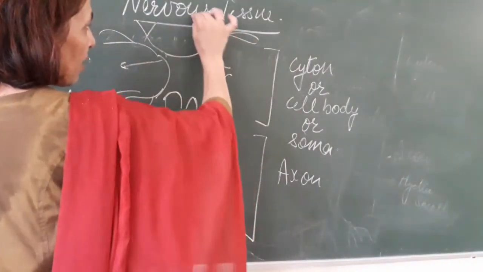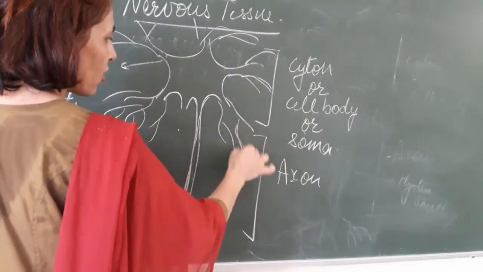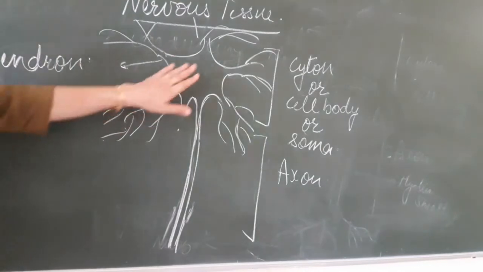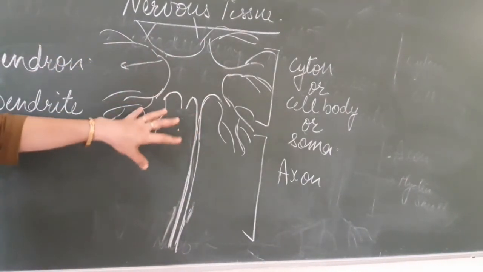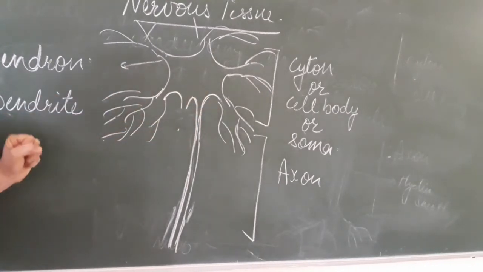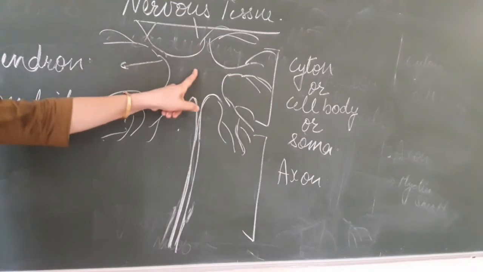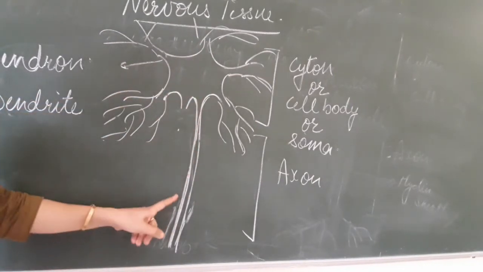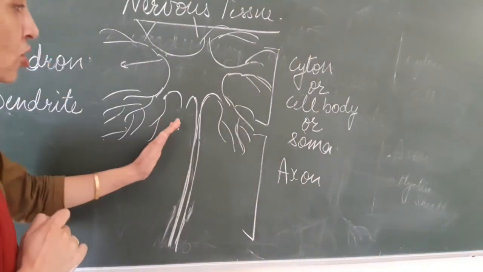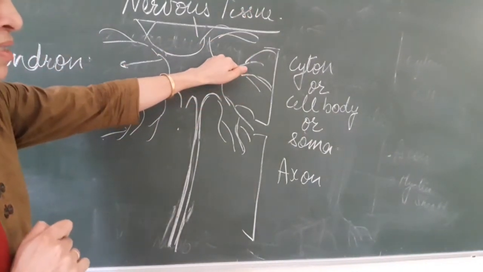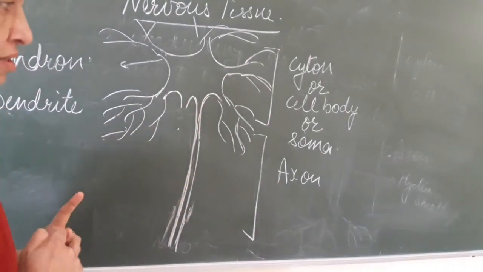You will be having a query, what is the purpose of these long extensions which are coming out from the cell body? The purpose of these dendrites is to pick up the information or the messages from far off areas and to pass it in the further direction. These dendrites also receive the impulses from the sense organs to pass it in the forward direction.